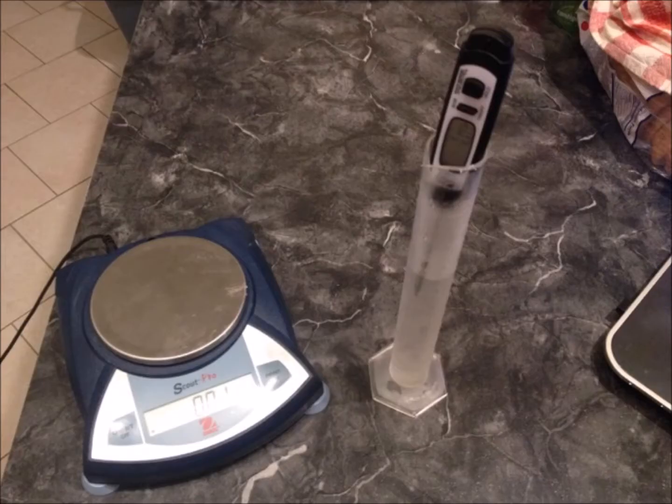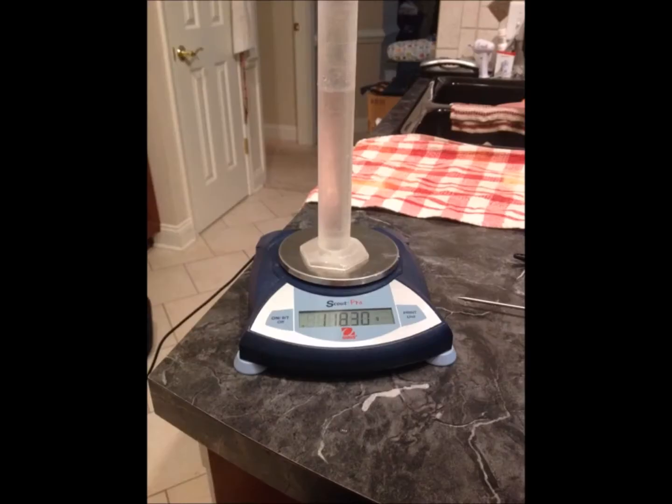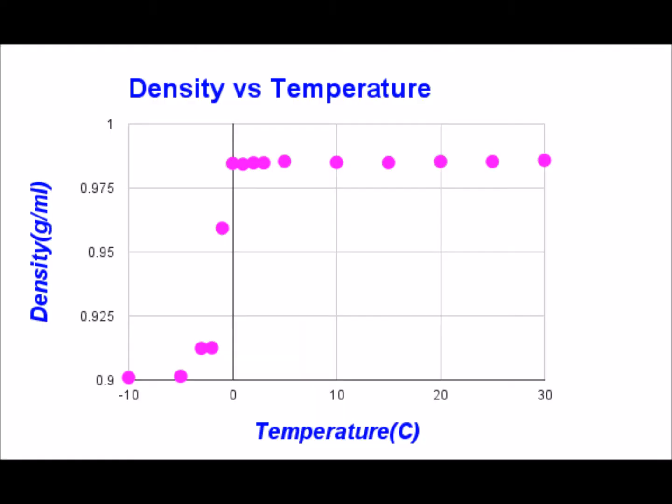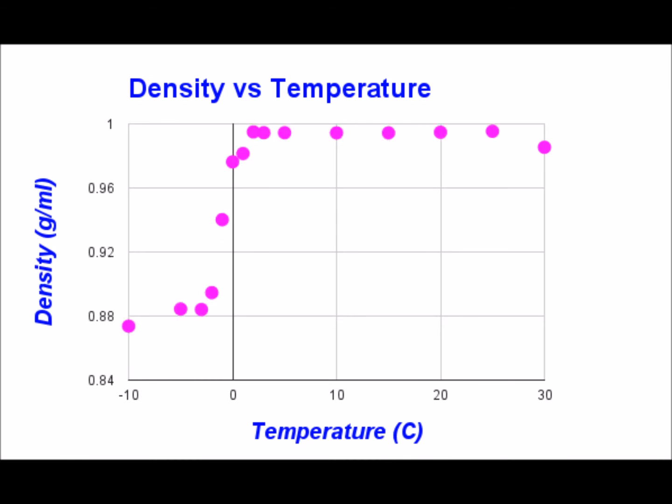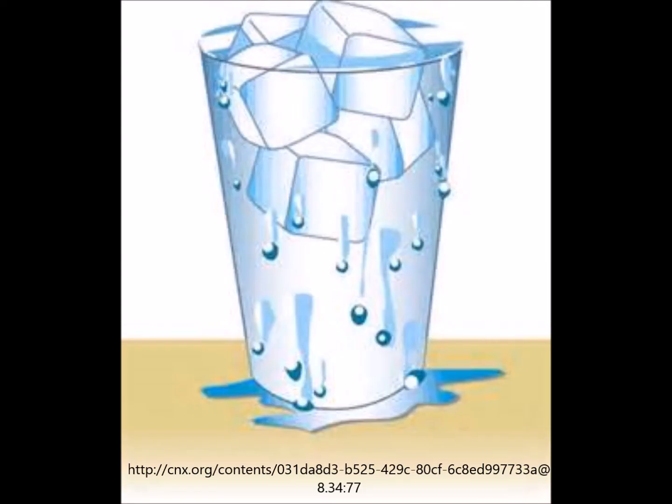The equipment used in this experiment was a thermometer to measure temperature, an electronic scale to measure mass, a graduated cylinder to measure the volume, and a freezer to lower the temperature of the water. The independent variable is the temperature in degrees Celsius of the water. By putting the water in the freezer for various amounts of time, the water ended up freezing. What I discovered is that ice is less dense than water because of a special bonding, hydrogen bonding.